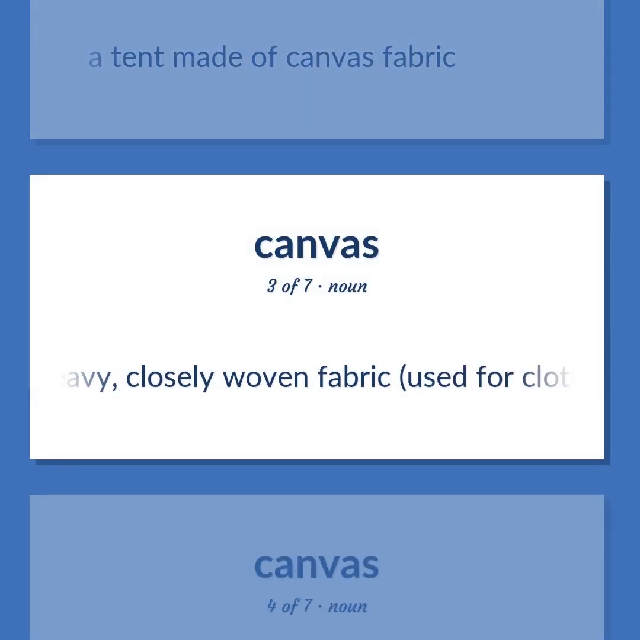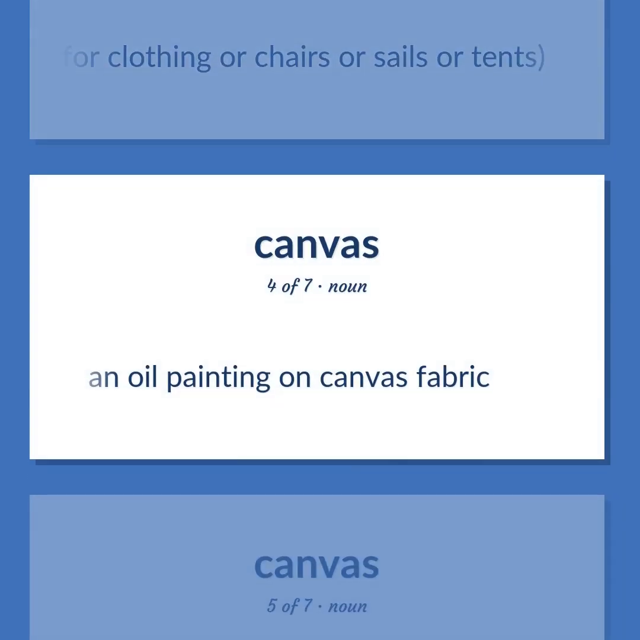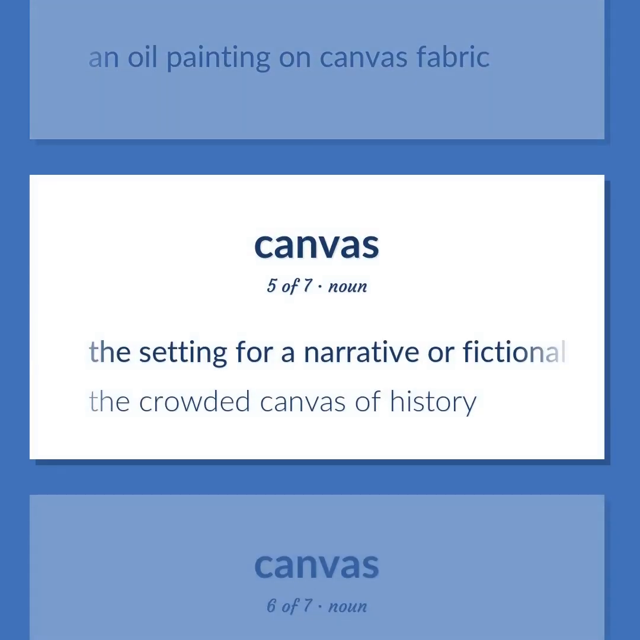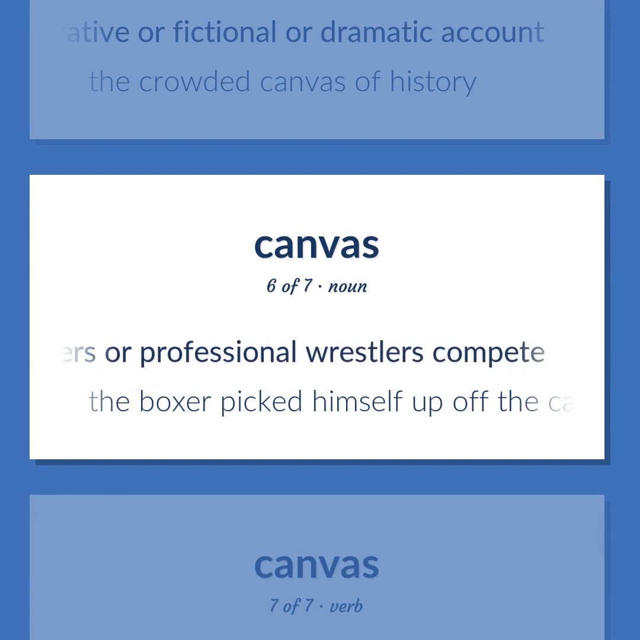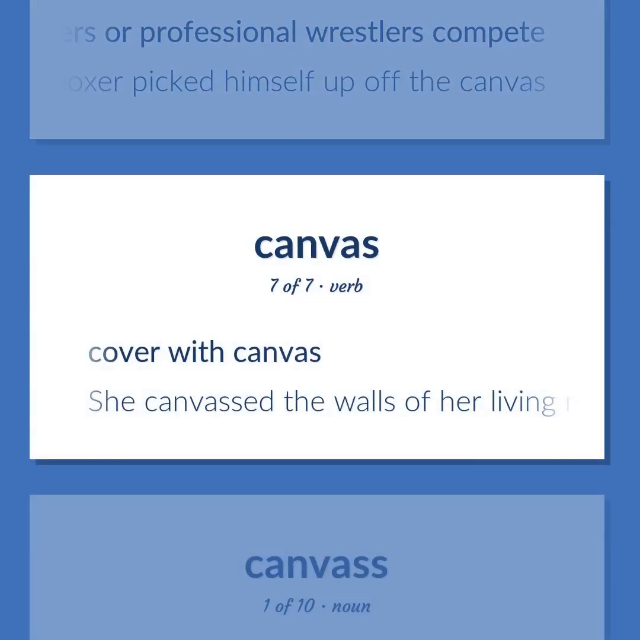A heavy, closely woven fabric, used for clothing or chairs or sails or tents. An oil painting on canvas fabric. The setting for a narrative or fictional or dramatic account. The crowded canvas of history. The mat that forms the floor of the ring in which boxers or professional wrestlers compete. The boxer picked himself up off the canvas. Cover with canvas. She canvassed the walls of her living room so as to conceal the ugly cracks.